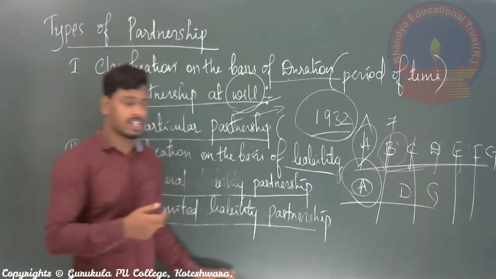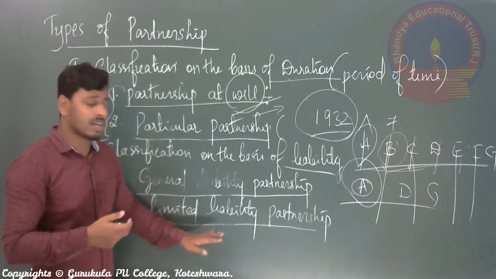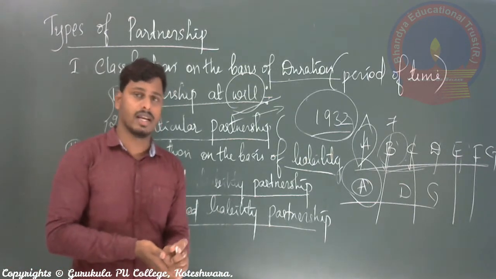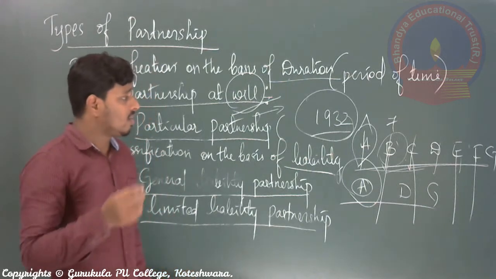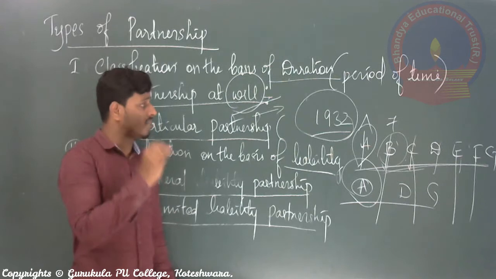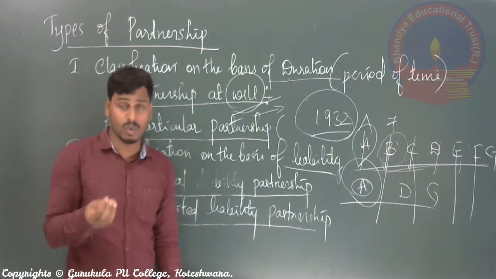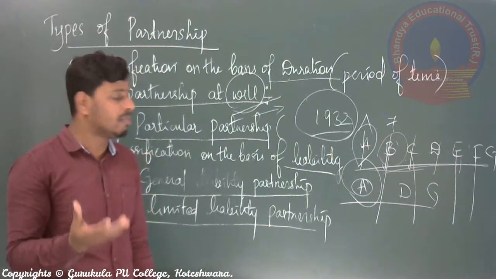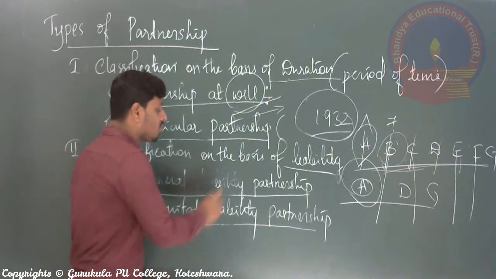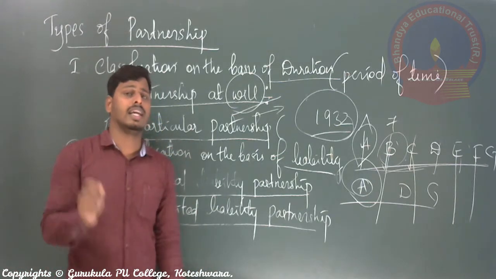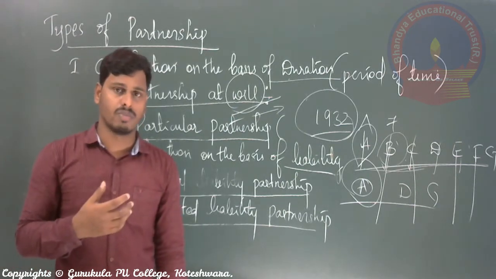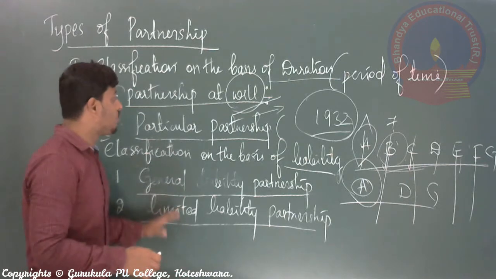And one more thing is, registration of this form of organization, partnership business, is compulsory, because in some way it violates the rule or provisions of the Indian Partnership Act of 1932 according to the main feature, the liability feature. For that reason, registration of this form of organization is compulsory in India. They have to get registration from the Registrar of Firms, right? So these are the 4 types.